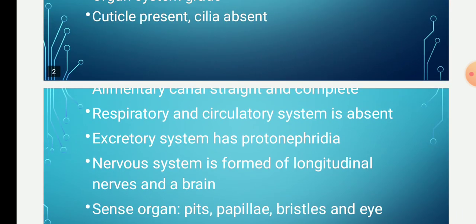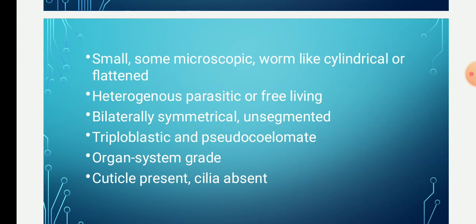We'll revise once again. The phylum Aschelminthes is bilaterally symmetrical, unsegmented, vermiform animals. They are free living or parasitic, found in fresh water, in sea water, or on land.